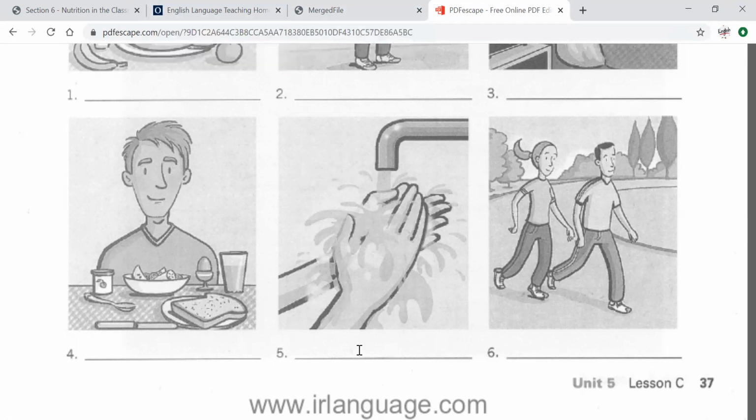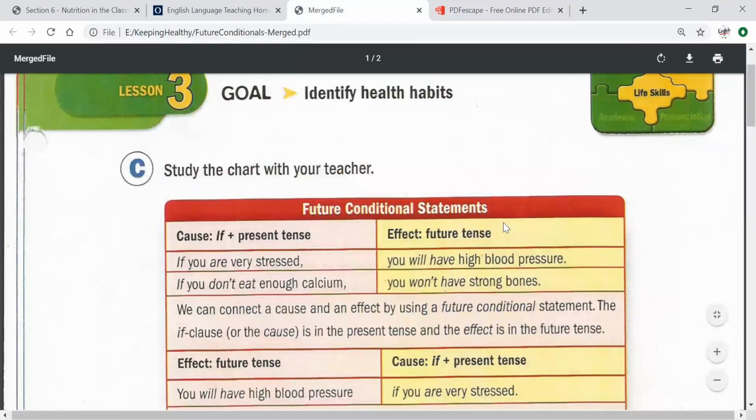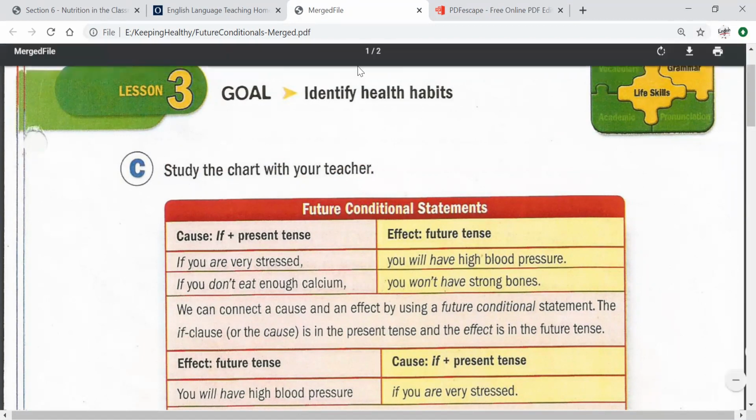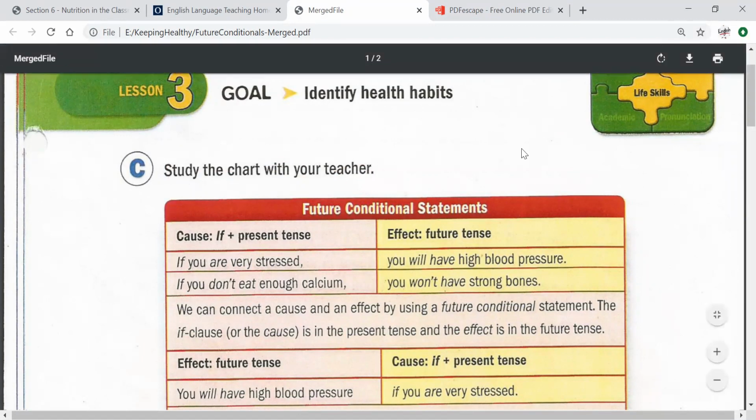Okay, so today we are going to be talking about health habits, but we are going to be using the word if. If I do something, I will get something. If I exercise, I will be healthy. If I eat a balanced diet, I will have energy. So these are called future conditional, which just means I'm using the word if.